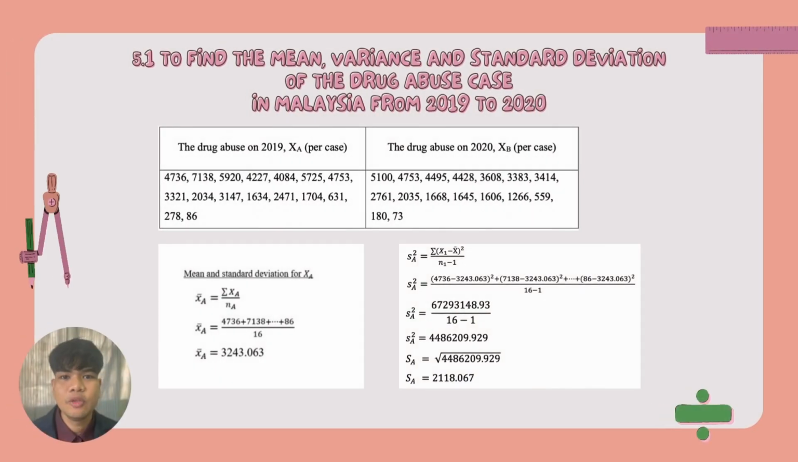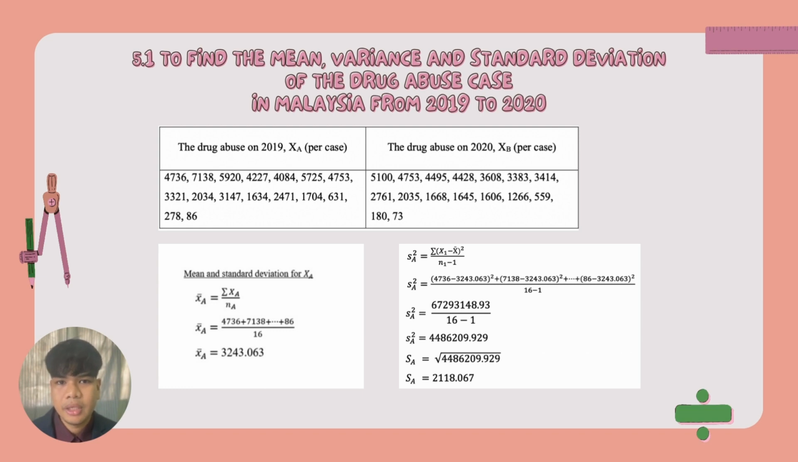Hi, it's me Lukman, and in this section we are going to find the mean, variance and standard deviation of drug abuse cases in Malaysia from 2019 to 2020. For 2019, we are going to use the formula X bar equals summation of X over N to find our mean. And after we put in the data, we get the answer,